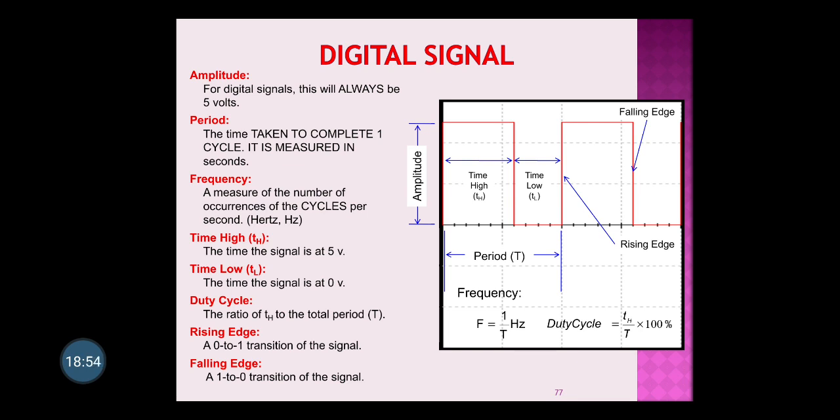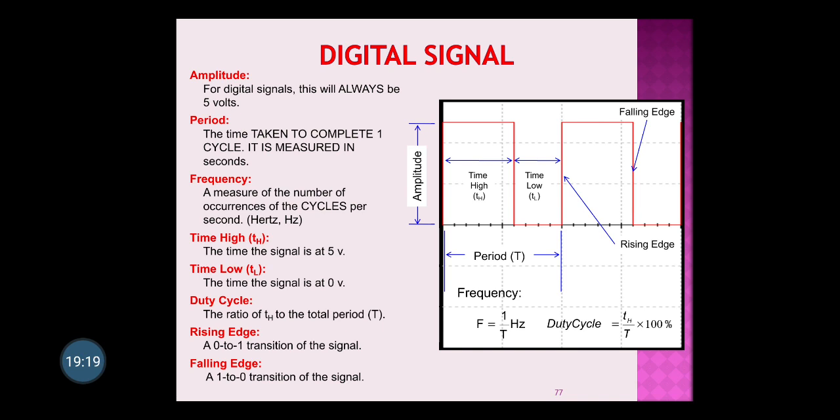Now we will talk about time high. Time high is when the signal has a positive or highest voltage. For a certain amount of time you can see time high is there. Here we will consider 5 minutes, so time high is 5 minutes. Time low is 0, it has 0 voltage for 5 minutes.